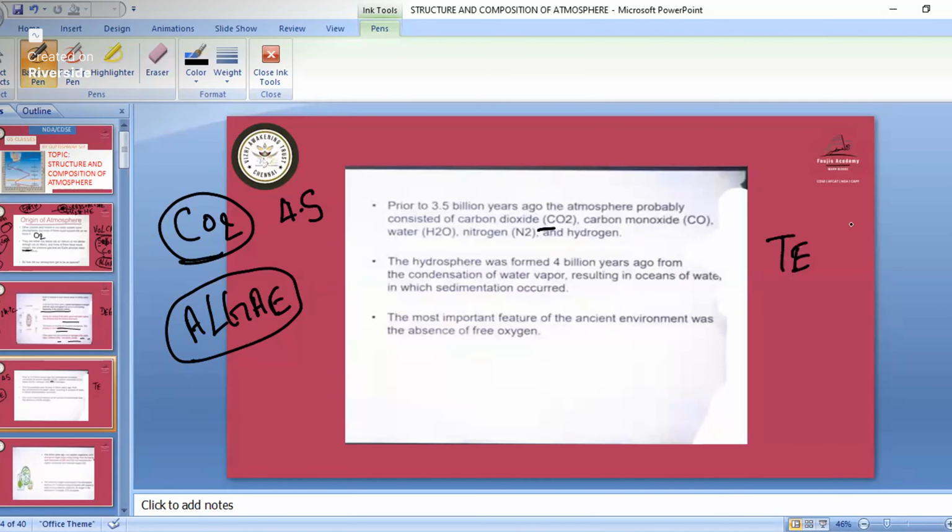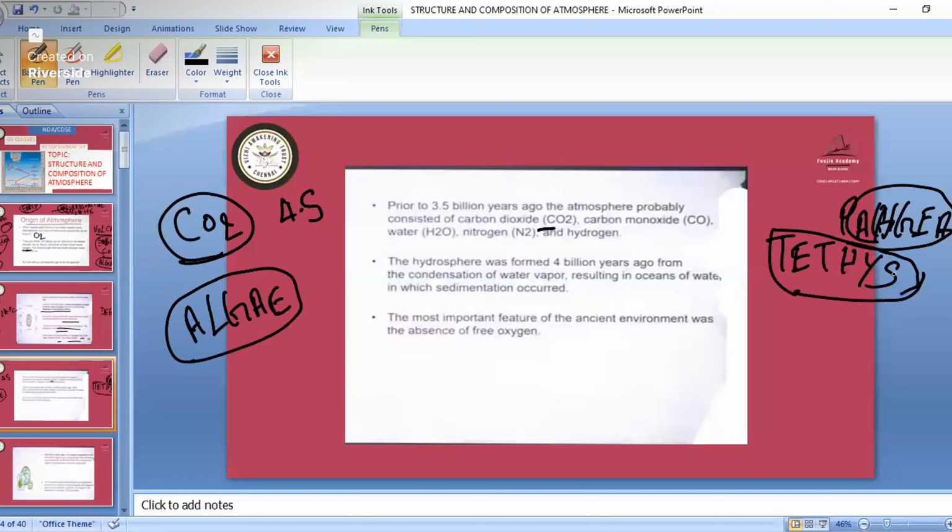When Pangea broke into different parts, we had the formation of Tethys Sea. In other parts we had the formation of Angara land and Gondwana land. And we had a big ocean in ancient days, Panthalassa. That also started expanding. So there we had the hydrosphere.